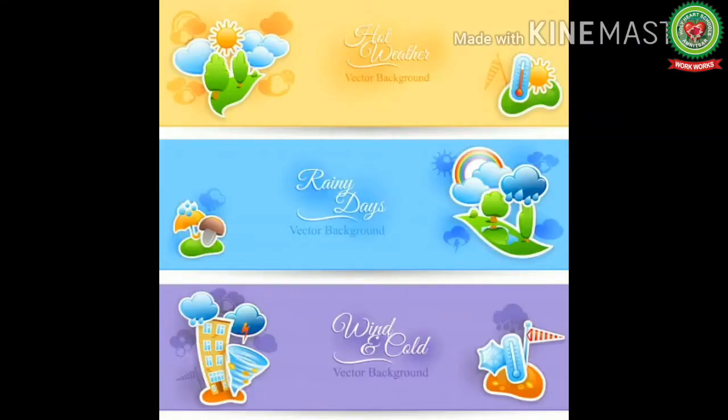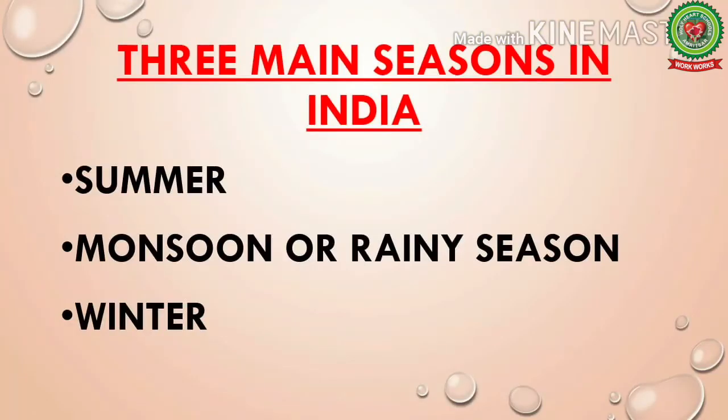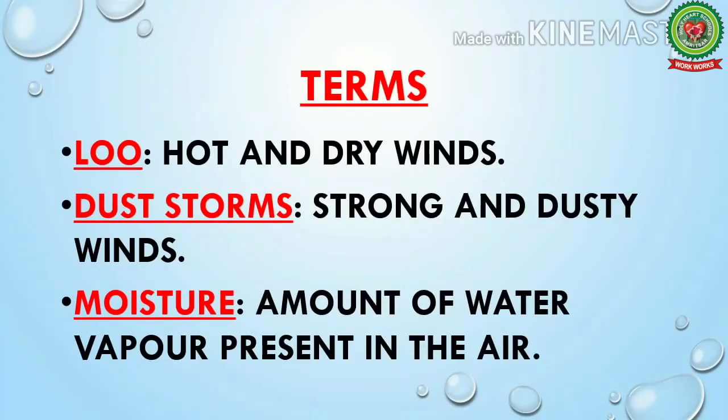Now let me start today's topic. 3 main seasons in India: summer, monsoon or rainy season, winter. So children, at the end of today's topic, you will be able to know about the seasons in India. Before we start the topic, let's discuss the terms of today's topic.